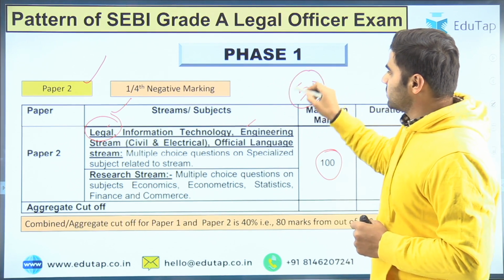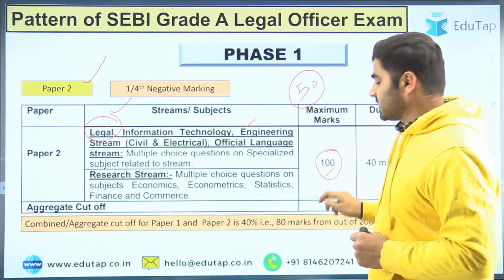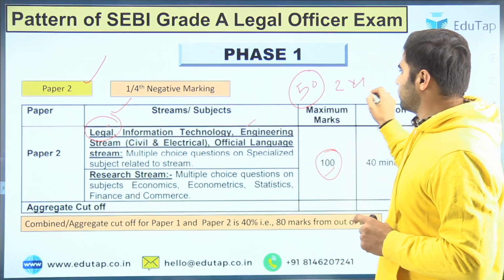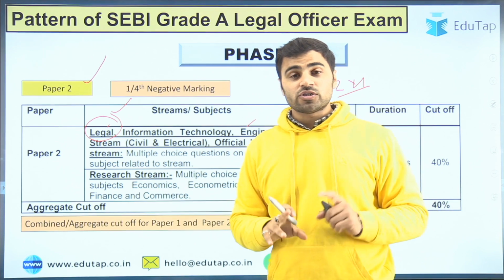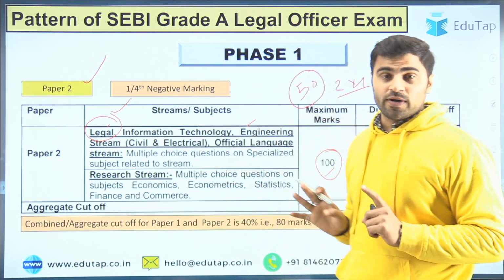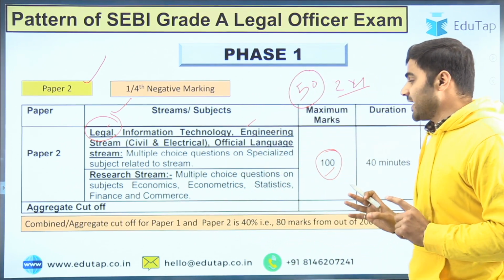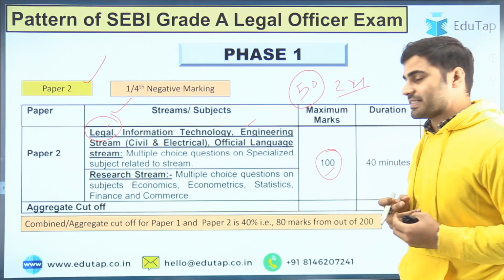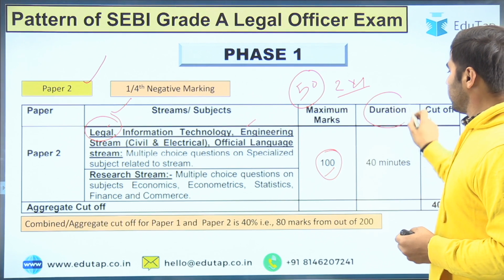So 50 questions will be of 100 marks, that means 2 marks for each question. That makes the competition quite competitive, you can say. The duration will be 40 minutes.